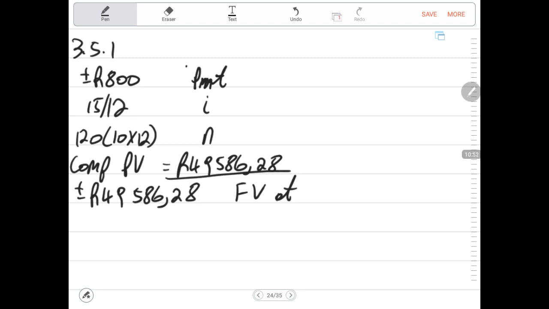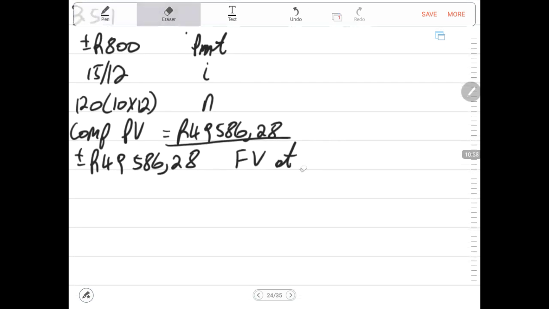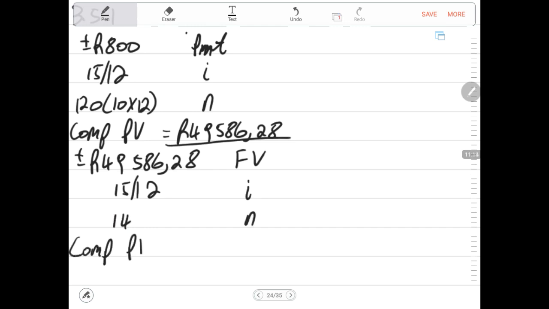Our interest is 15 divided by 12. Our N is 14 months, from month 1 to month 14. Then we compute present value.